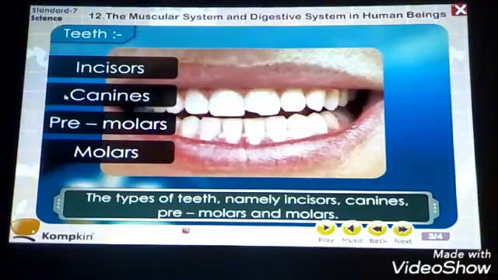Now see here, the first type of teeth are incisors, then canines, then premolars and the molars. Incisors are the frontal teeth. फ्रंटल टीथ मतलब क्या? आपके जो सामने के दांत होते हैं, जो स्पेशली किसी के बड़े होते हैं, किसी के छोटे होते हैं. So these teeth at the upper jaw and the lower jaw, both from the frontal side, are called incisors. Then the second type of teeth are canines.